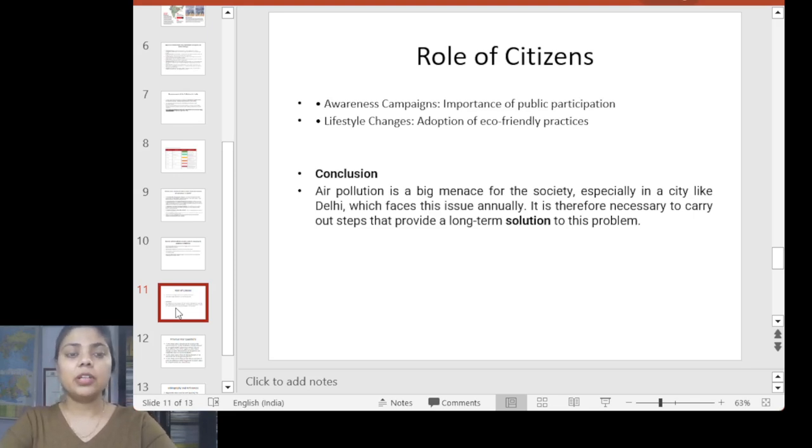We cannot do anything about the natural causes. Like if the wind is running northwest, we cannot change that. But what we can change is this: we can use EVs, and we can use public transport instead of personal vehicles. The anthropogenic causes because of which air pollution is being generated, we try to reduce those. That is a kind of solution that will have an impact in the long term also.